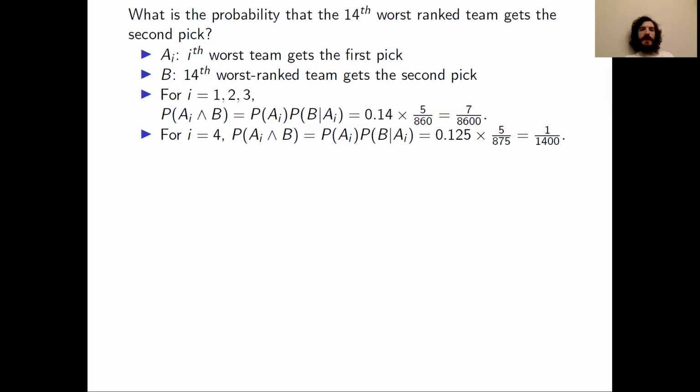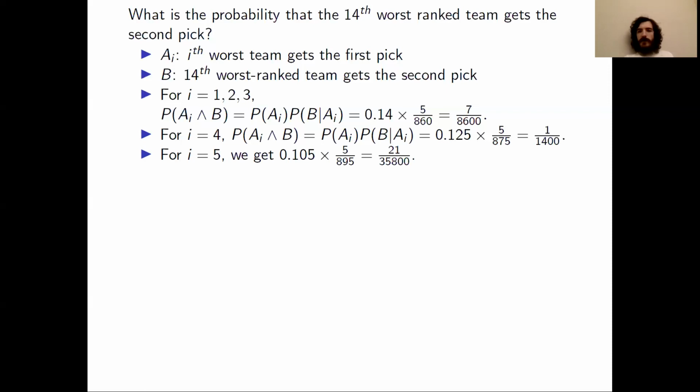The probability of B conditioned on A_4, we're still going to have 5 in the numerator, but our denominator now is going to be 1,000 minus 125 instead of 1,000 minus 140. Because in this case, we're taking out the combinations that belong to the 4th worst ranked team, and that team only had 125 combinations. So we're subtracting 125 instead of 140 like we did in the previous one. So we end up with 0.125 times 5 over 875, and that simplifies to 1 over 1,400.